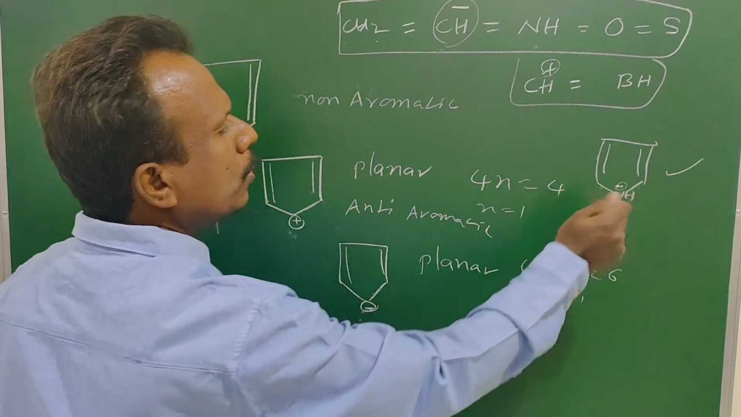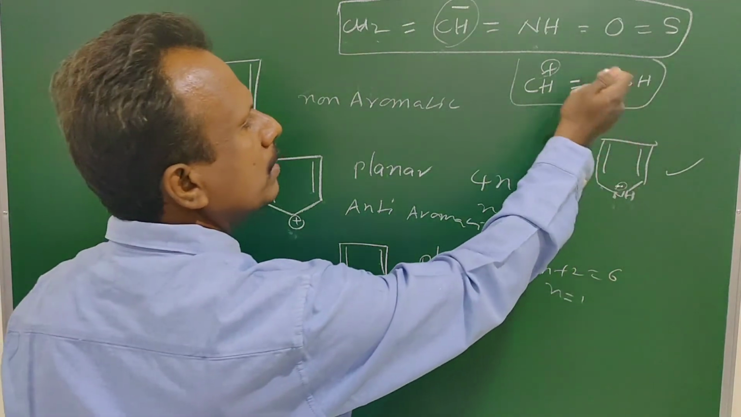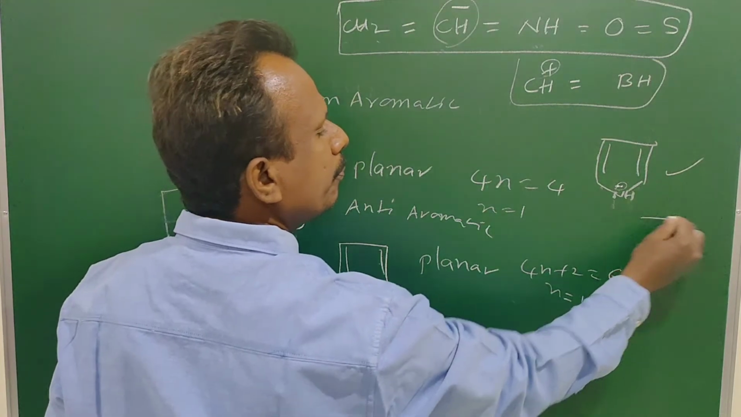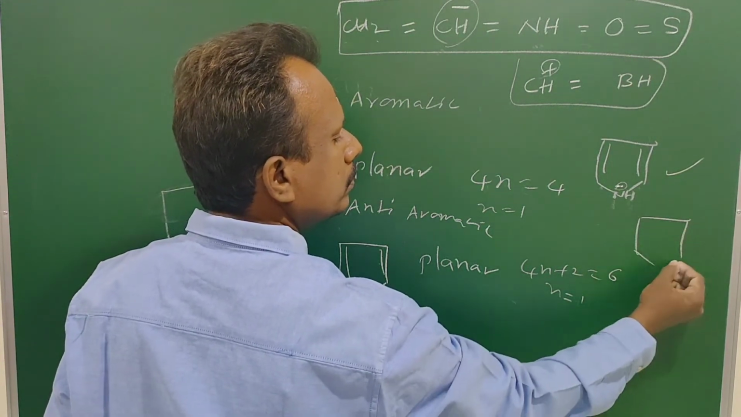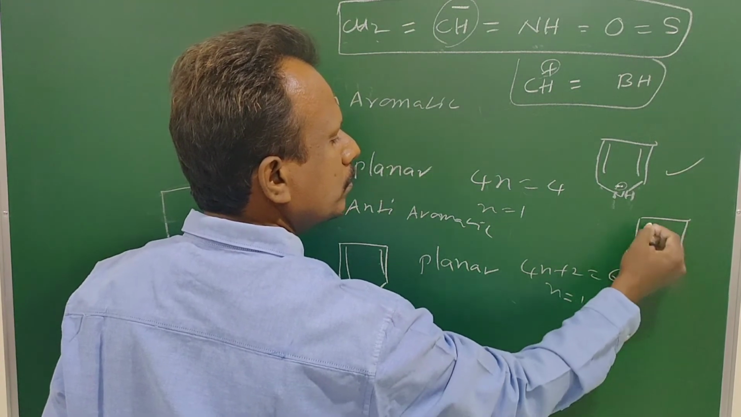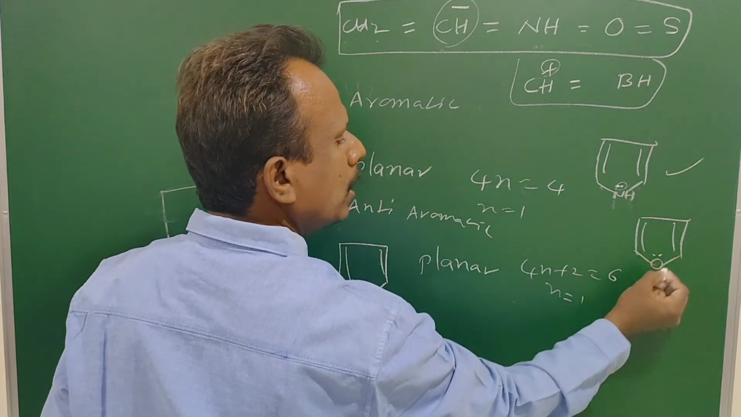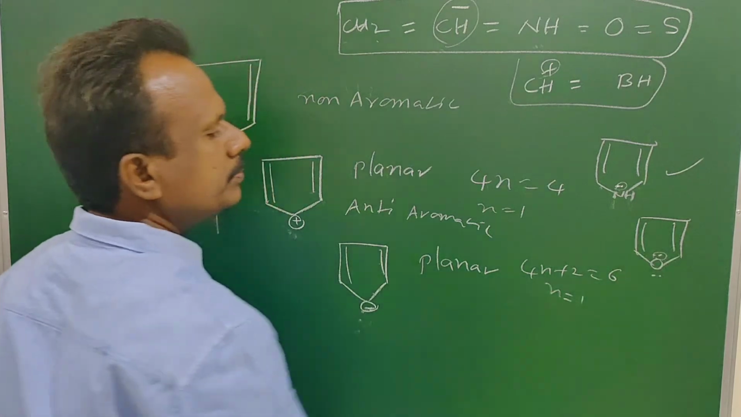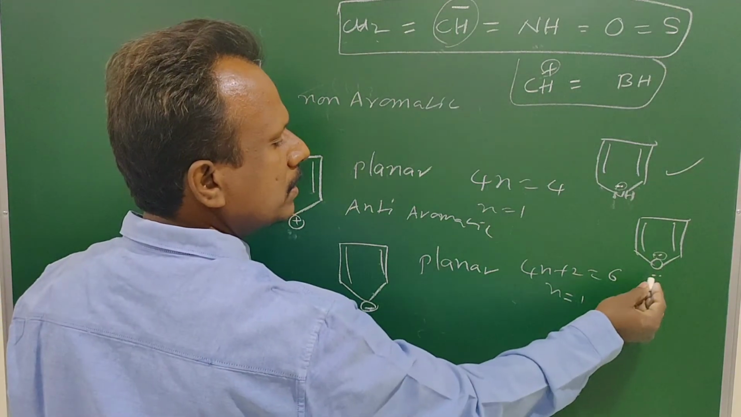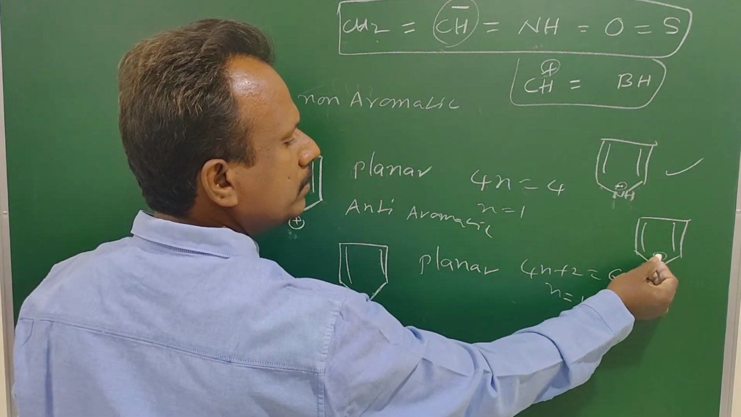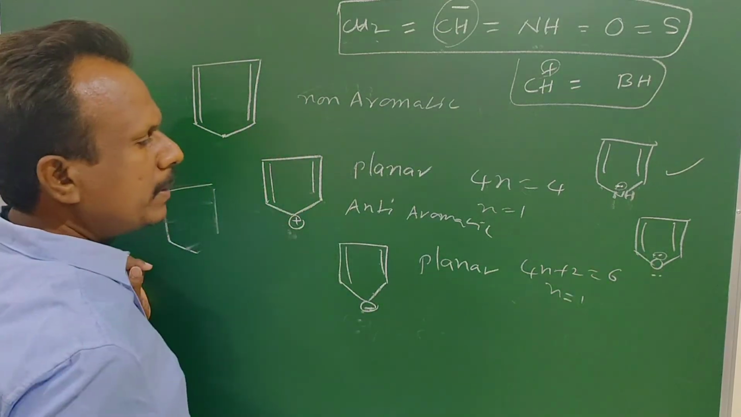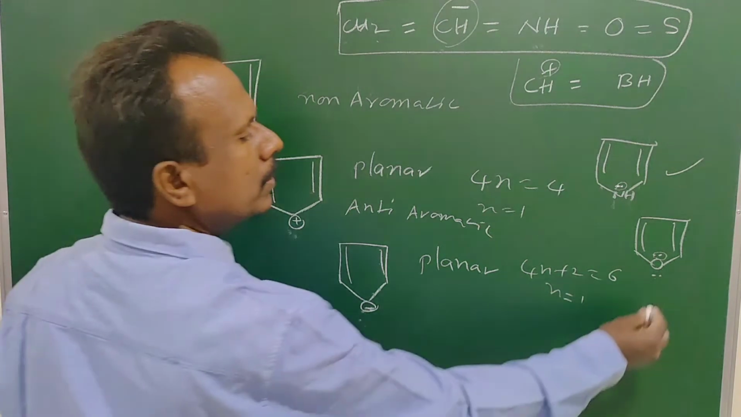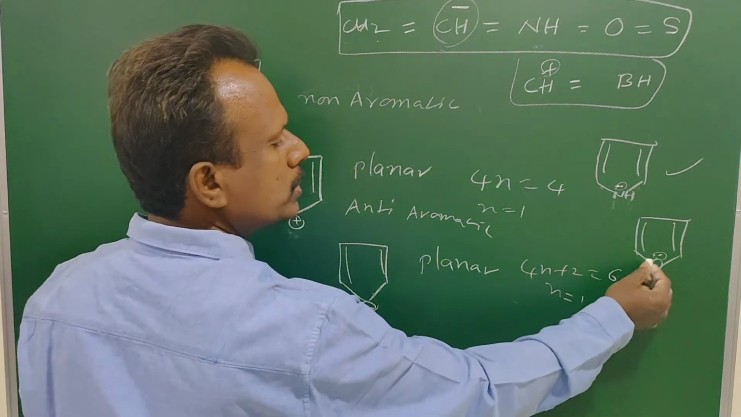known as pyrrole. Next one, NH is replaced by O. O has 2 lone pairs. One lone pair is present in delocalization, and one lone pair is localized. So what is the hybridization? 2 sigma bonds, 1 lone pair.